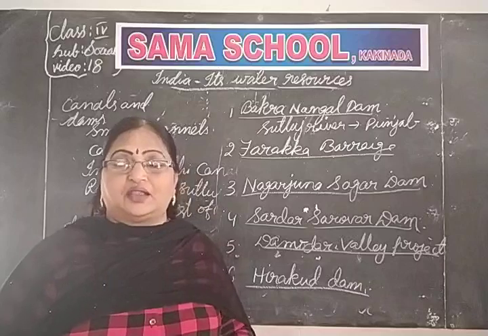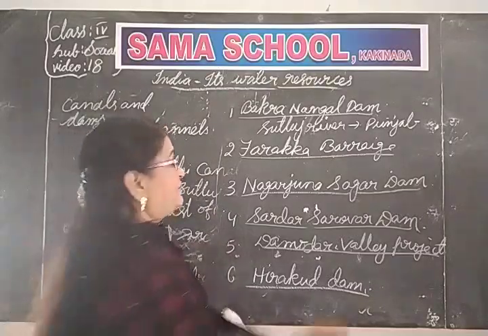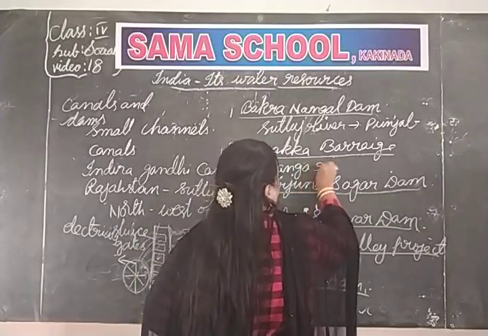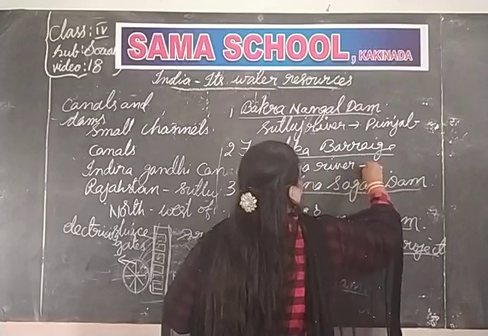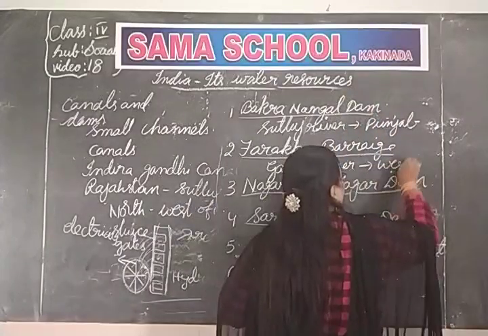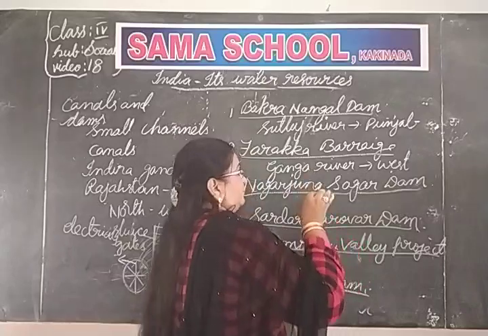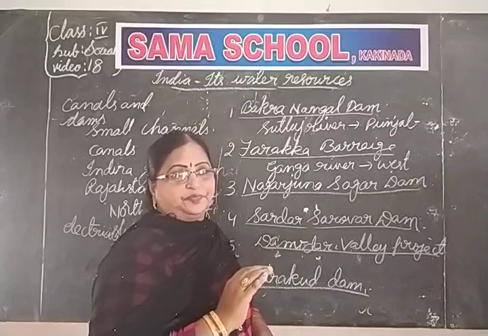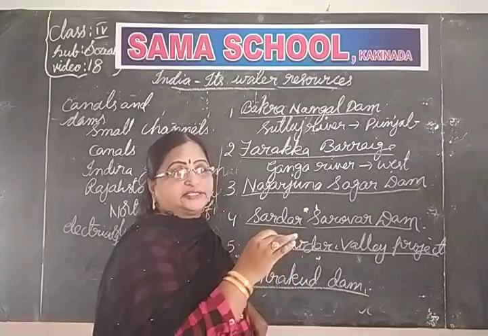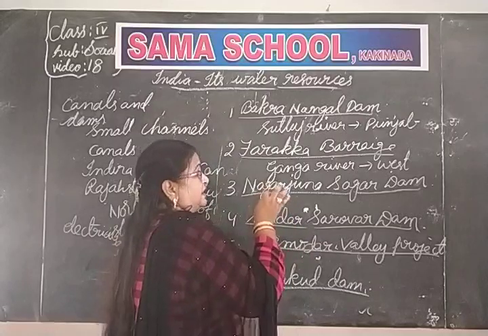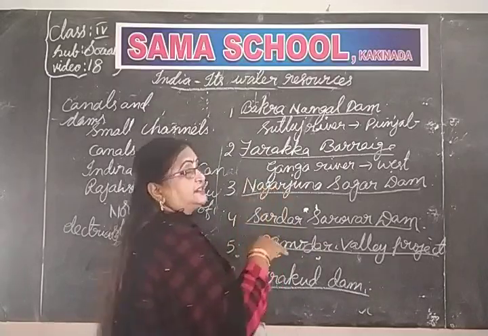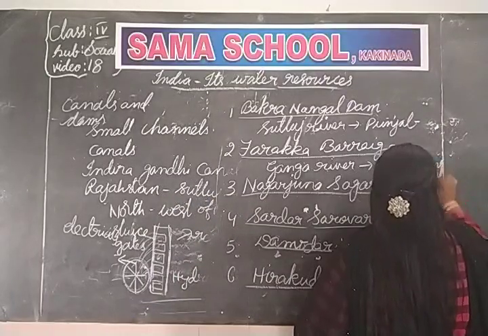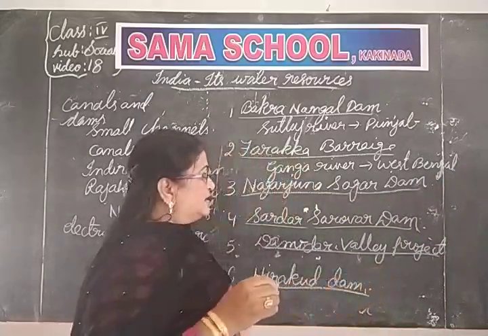Farakka barrage is built on Ganga river. Where is this Ganga river located? It is located in West Bengal. The Ganga river is there in other states also, but where the Ganga river is in West Bengal, there this Farakka barrage is built. West Bengal. Now Nagarjuna Sagar Dam.